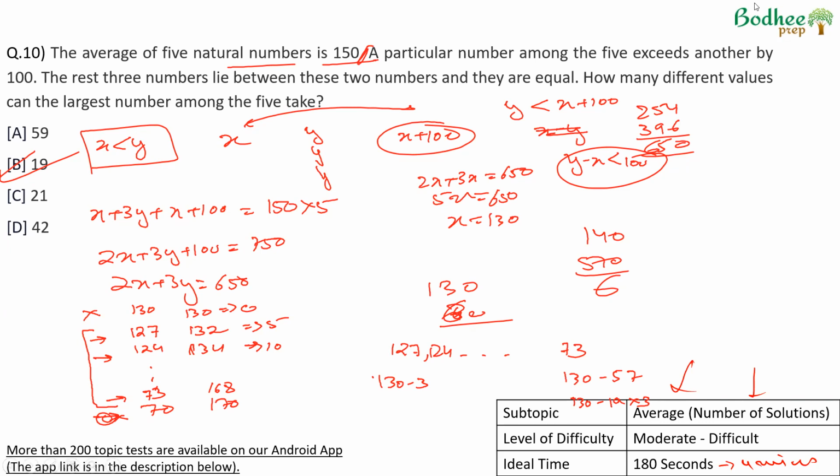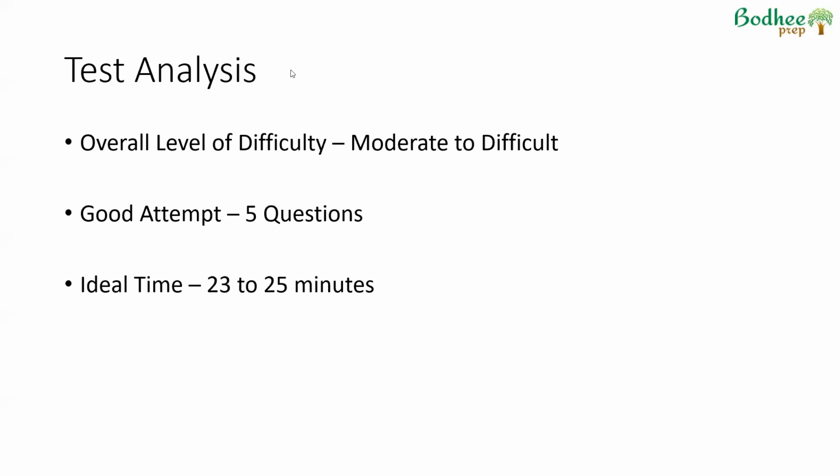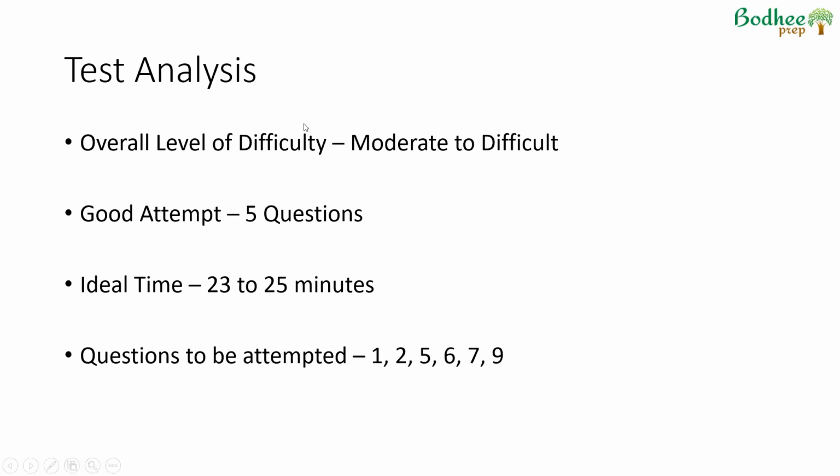So, in terms of analysis, continuing with what we started this test with, as you can see, the overall level of difficulty was moderate to difficult. In this test, a good attempt would be 5 questions. So when I say good attempt, we're looking at a 90-92 percentile. You should be able to get that easily with 5 questions. If you're solving the entire paper, you could look at a time of about 23 to 25 minutes.